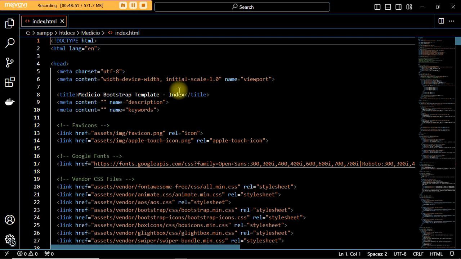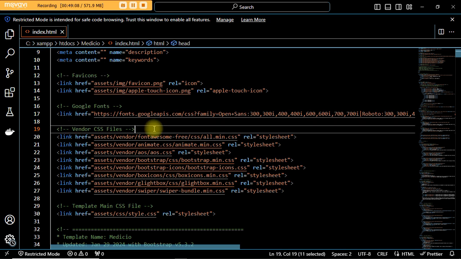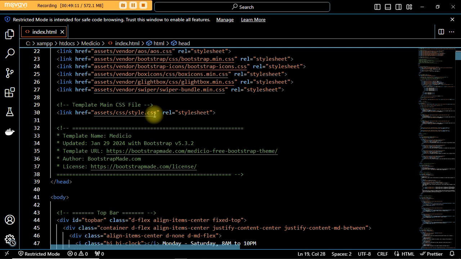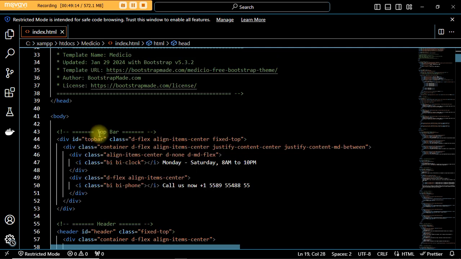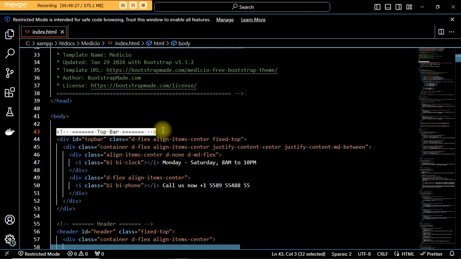All these are files like the CSS files that we need. If you check here, you see the CSS files that we need. We have Google Font there. Now let's scroll down. This is how Bootstrap is built. If you are a software engineer and you are coding, it's advisable to comment each section, so that when anybody starts working with you, they will understand what you're doing there.